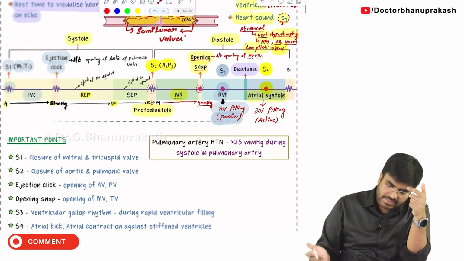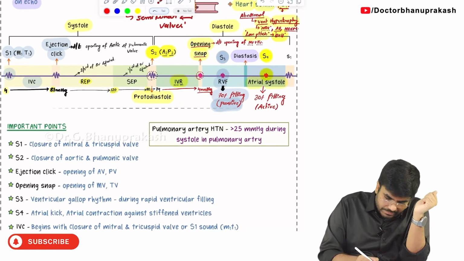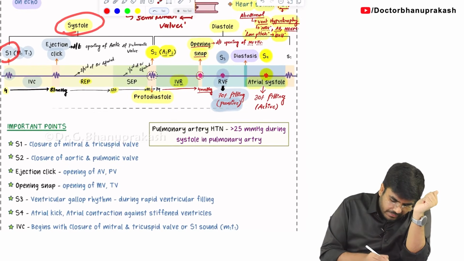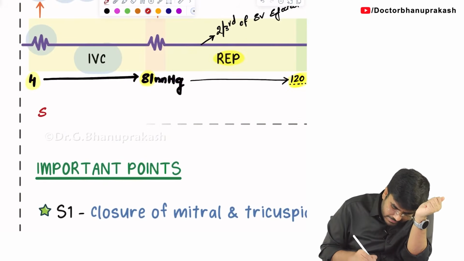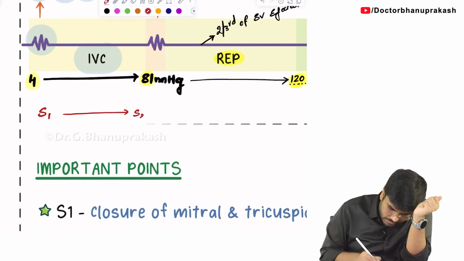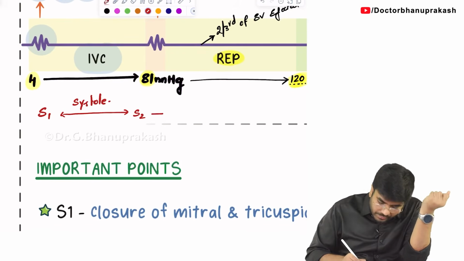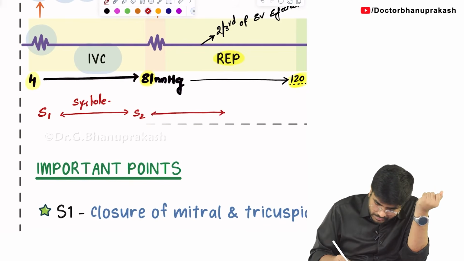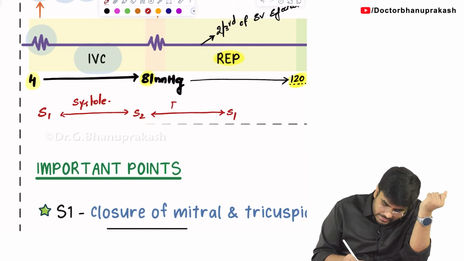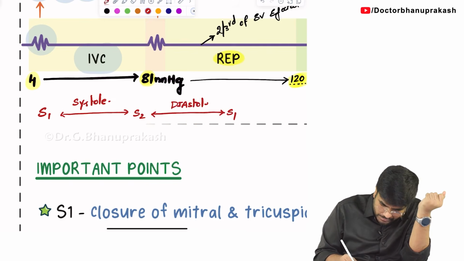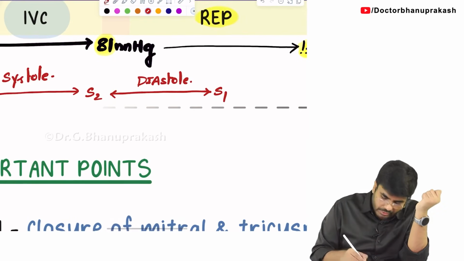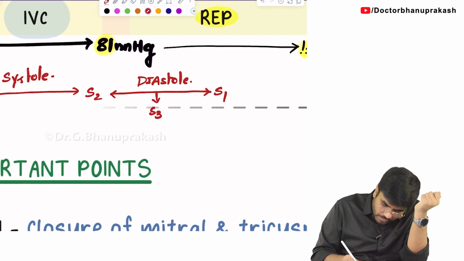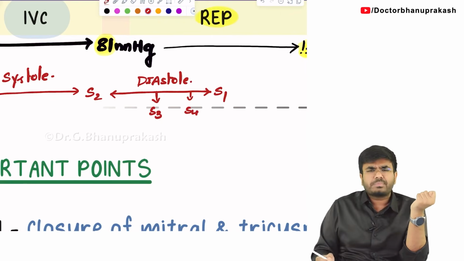Now, from this, I can say some important points. Systole is the phase present between which two heart sounds? S1 and S2. The phase between S1 and S2 is called systole. And from S2 till one more S1, what is that phase called? Diastole. Now tell me, in diastole you have heard two heart sounds. Have I told you? S3 heart sound followed by S4 heart sound. Yes or no?